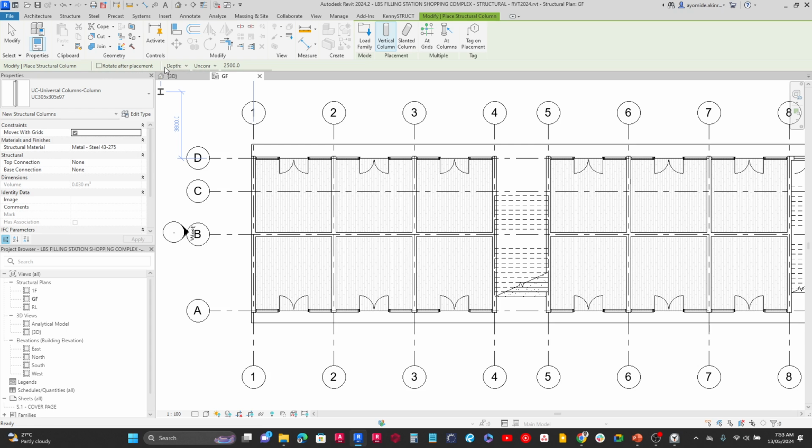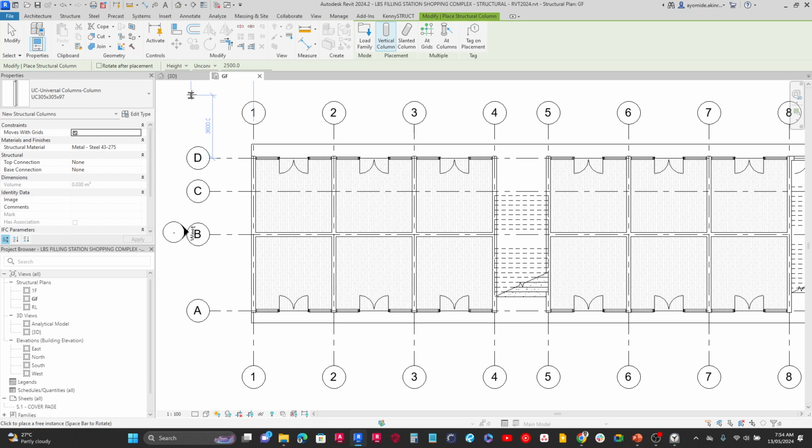I also have the options to actually determine how it's going to be placed. By default, it has been set here to depth. If I leave it on depth, it's going to be placing the columns on the ground floor and it's going to be going downwards. If I change this, for instance, here to height, if I place the column, it will place it on this particular ground floor and it's going to be going upwards. In this case here, we want to model columns that go from the ground floor to the first floor. So it is better if we use the height option. If in the event we're modeling columns that go from the ground floor to the foundation floor, which is going to be below the ground floor, we would set it ideally to be on depth. But I'm going to leave it on height.